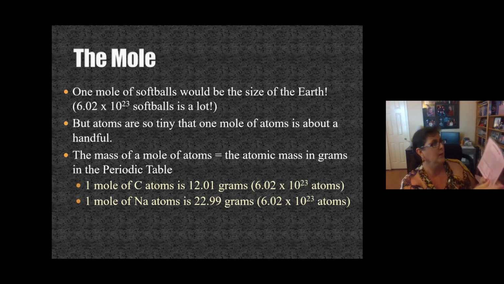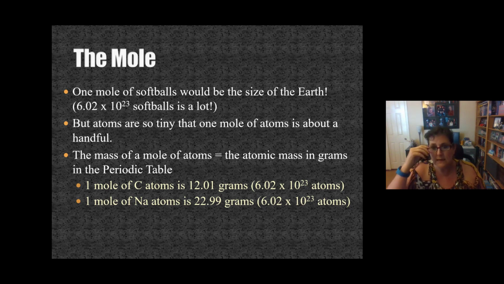Aluminum is 26.98 grams in a mole. Sodium is 22.99 grams in a mole. It's called the molar mass because it's the mass of a mole. And again, a mole is just a really big number, 6.02 times 10 to the 23rd atoms.